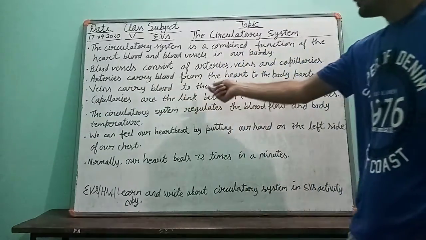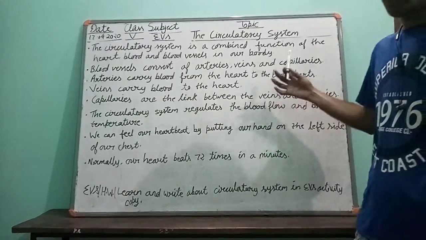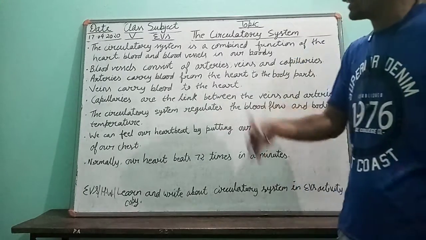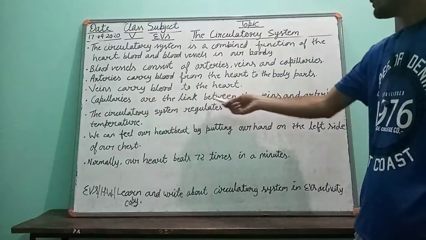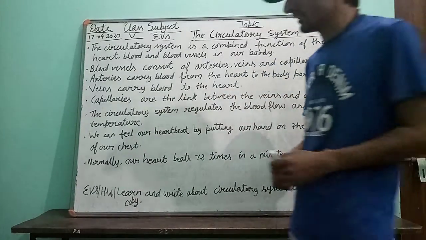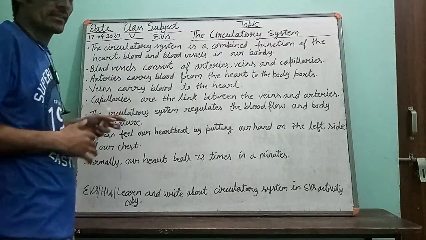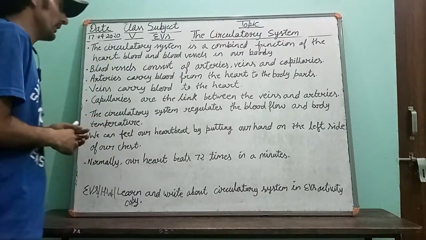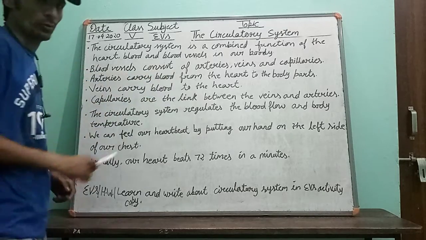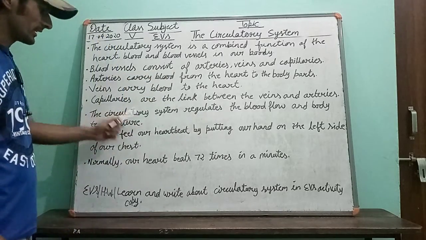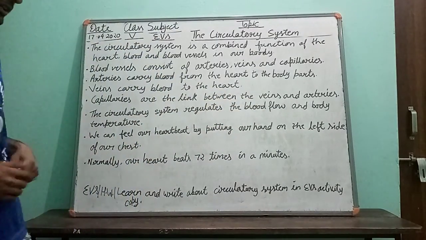Veins carry blood to the heart. Means veins take the blood from the whole body and carry it to the heart. Capillaries are the link between the veins and arteries. At the places where the arteries and veins exchange their work, capillaries connect these two. The circulatory system regulates the blood flow and body temperature.